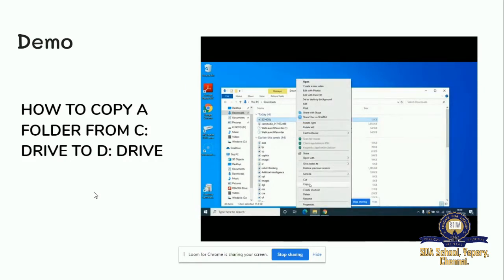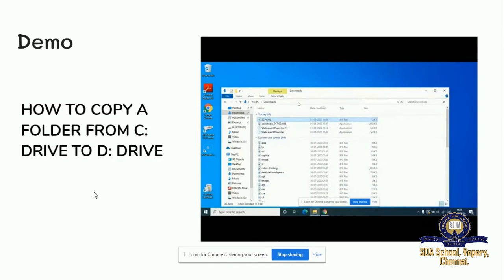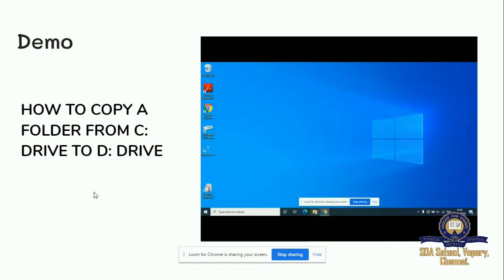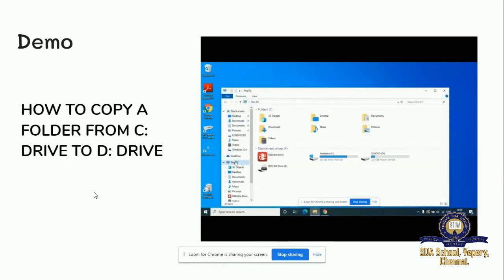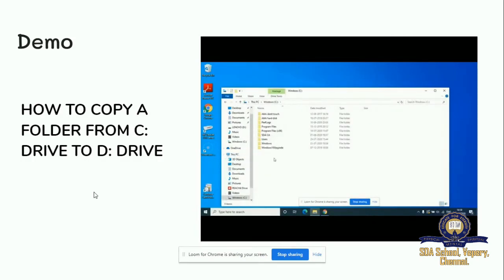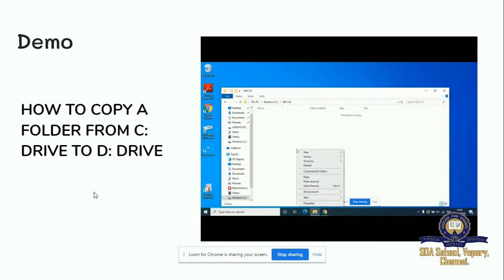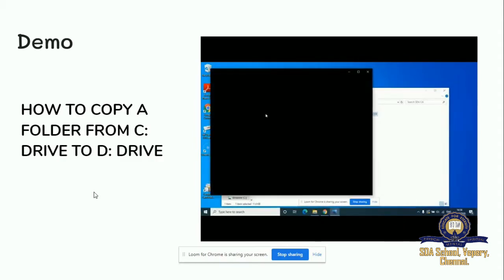C drive where a folder is there. I have copied it. Now I'm going back to C drive. After clicking the C drive, double click C drive. My folder is there, which is SDACA. Double click it, and now I'm going to right click the mouse, and again a box will be shown. Right click it and paste. Now the image is pasted. We'll open the image.